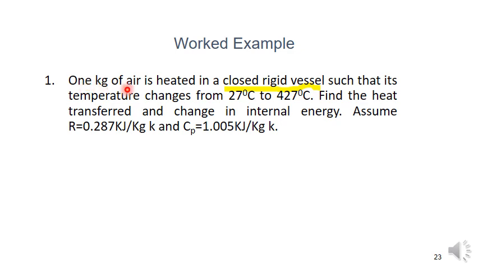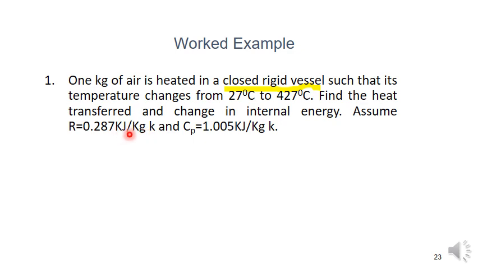1 kg of air, so mass m is equal to 1 kg, is heated in a closed rigid vessel. So it is a constant volume process, such that its temperature changes from 27 degrees to 427 degrees centigrade. So T1 is equal to 27, T2 is equal to 427 degrees centigrade. Find the heat transferred, so dq is equal to question mark, du is equal to question mark. Assume the characteristic gas constant R is 0.287 kilojoule per kg Kelvin.